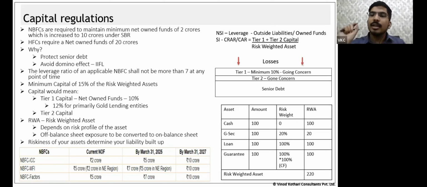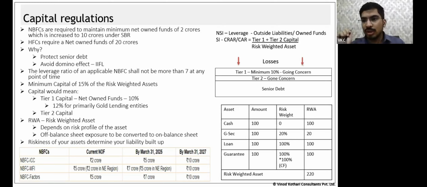We regulate the NBFC such that they maintain sufficient capital so that when losses arise, we are protecting the senior debt, and the losses are absorbed by other investors and not the senior debt holders. That is our equity holders, CCPS holders, or perpetual preference shares, all those kinds of instruments absorb the losses, and the senior debt is protected.